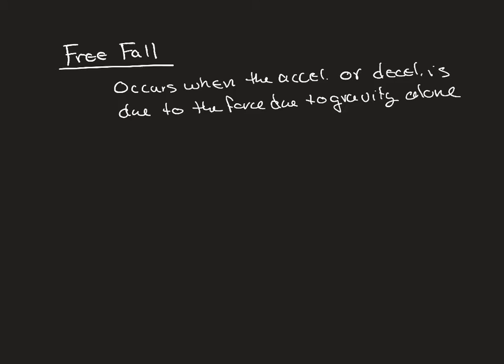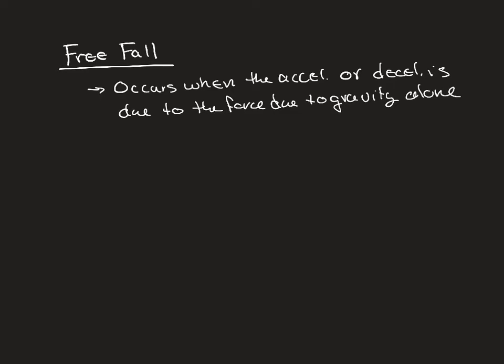Now I do say flying through the air because we're used to there being air in our surroundings, but in fact we're going to ignore the fact that there is air. Because if you think about it, if you drop a bowling ball and you drop a feather, the bowling ball is going to hit the ground before the feather. So it seems like the mass of the object matters. However, what's going on is that the feather is experiencing friction or air resistance or drag, a lot of vocabulary words for this, that the bowling ball is not experiencing as much of. So there's another force in the system.